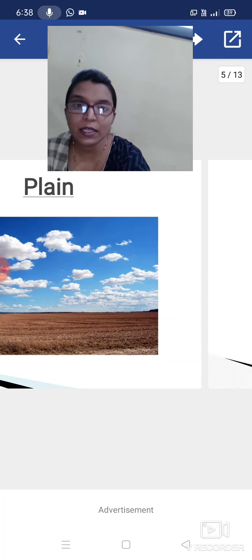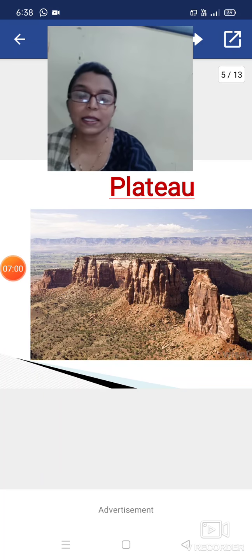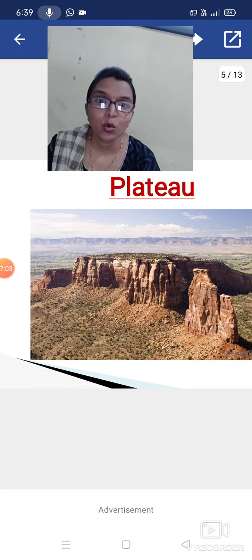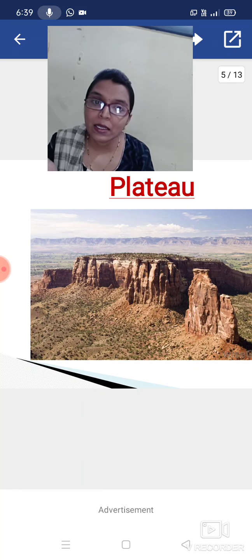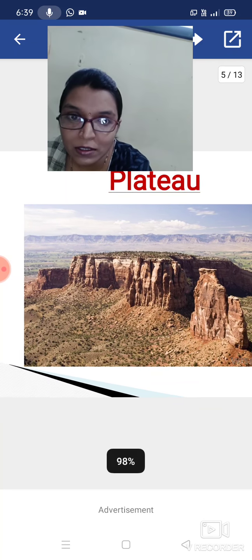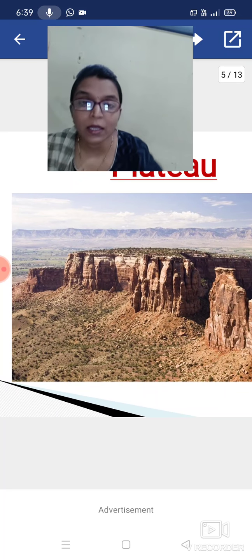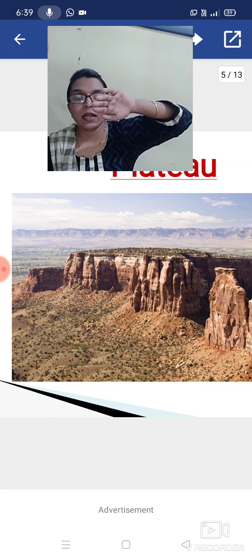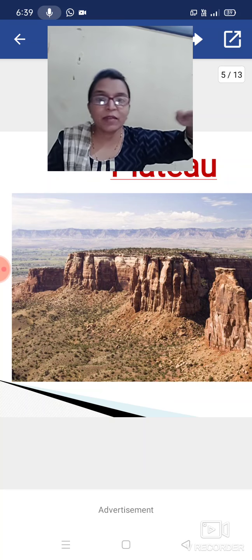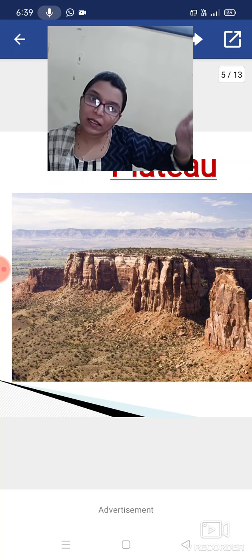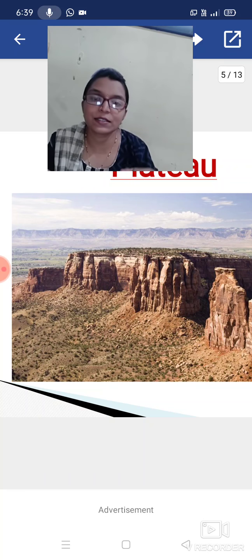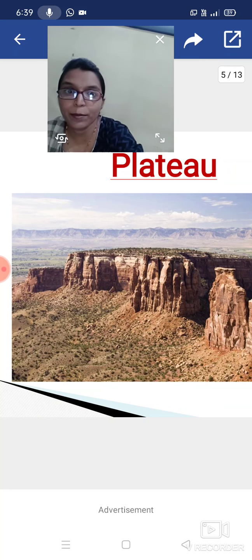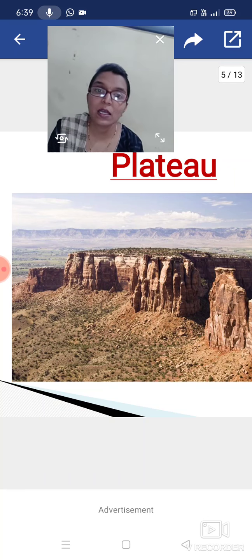Next is plateau. Which part is called the plateau? You can see in this image: there is a raised part, then a flat surface, and after that a raised part. It looks like a table-like structure. That is called the plateau. You have to remember the spelling also.